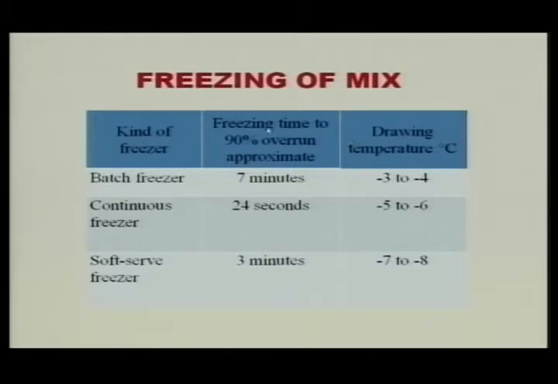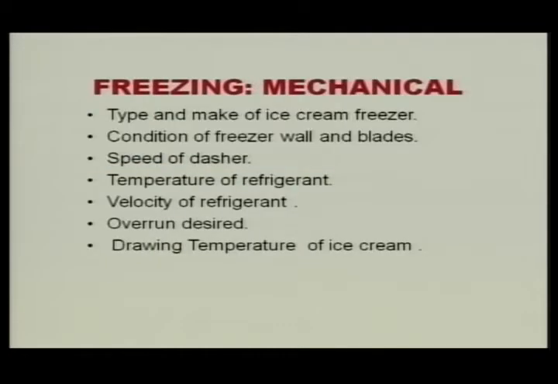If you see the kinds of freezer, like batch freezer, continuous freezer, and soft freezer, which is normally used for softy: to get 90% overrun, we can take 7 minutes, and the drawing temperature is -3 to -4 degrees centigrade. In a continuous freezer, it takes around 24 seconds, and -5 to -6 degrees centigrade. And in soft serve ice cream, 3 minutes and -7 to -8 degrees centigrade is the temperature. So this is the time taken for freezing.